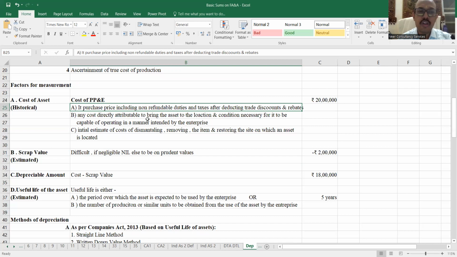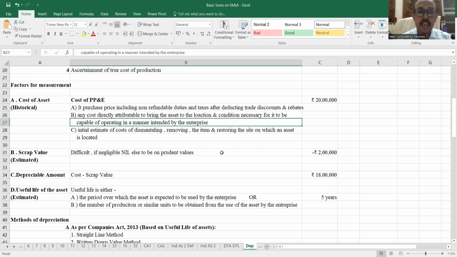However, whatever discounts, rebates that we have got should be reduced from the cost of the asset. And then you are also going to add up any cost directly attributable to bring the asset to the location and condition necessary for it to be capable of operating in a manner intended by the enterprise.